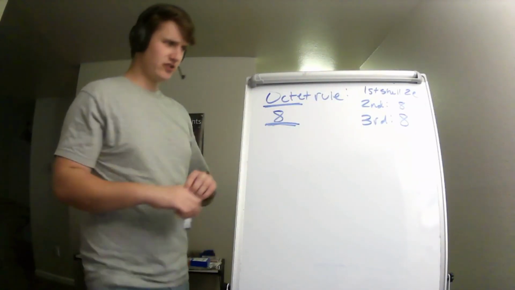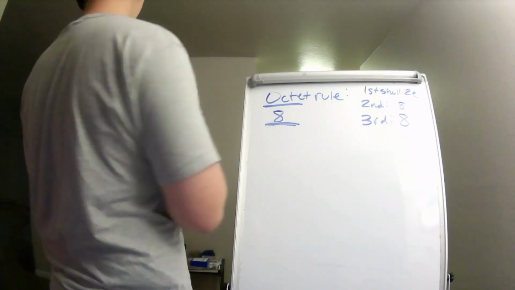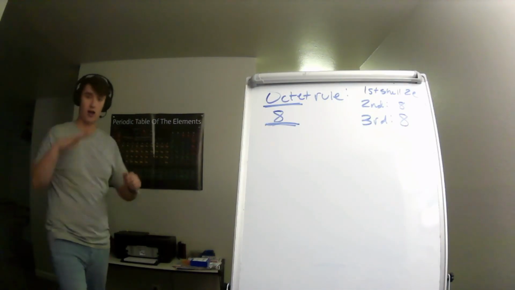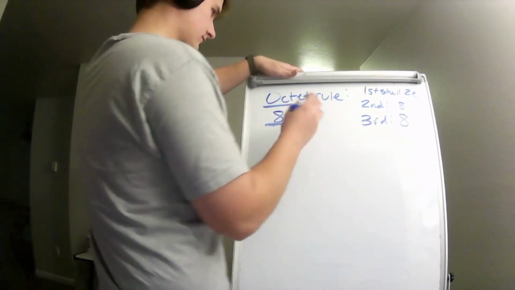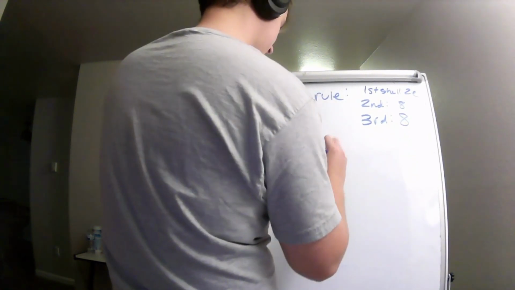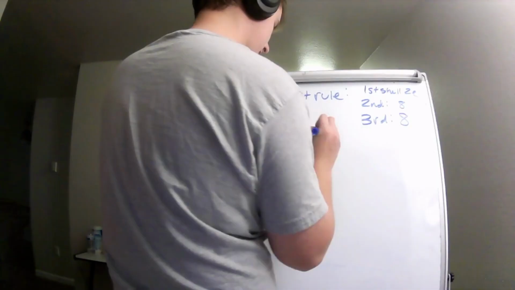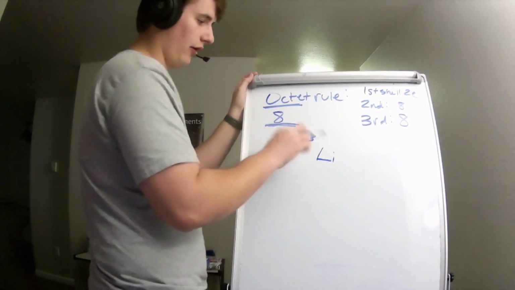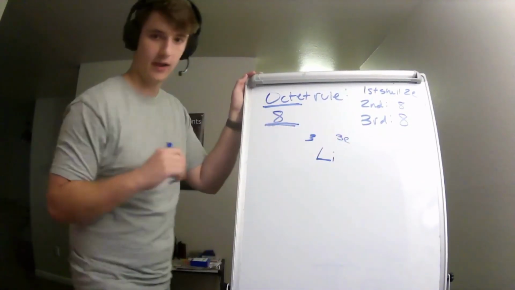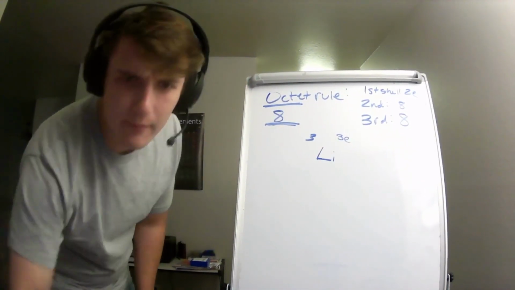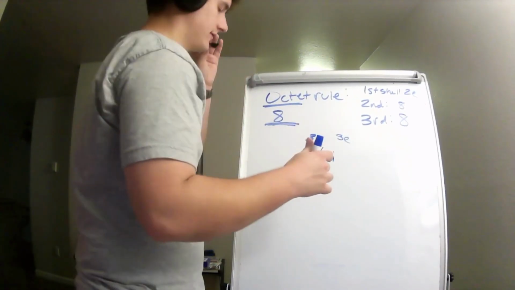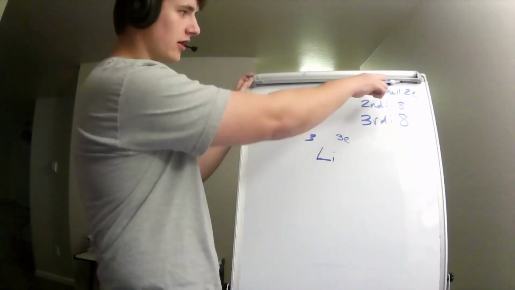Okay? So, for example, let's take an element. Let's start working with it, because I know this is very confusing. This is a lot. Let's actually start doing examples so we can understand what's going on. So, let's take an easy one. Lithium. Lithium has an atomic number of 3. So it has 3 protons. And we're also going to assume, like I said earlier, that it has 3 electrons. Sorry, my mic died for some reason. So lithium has 3 protons. We're going to assume, like I said earlier, it has 3 electrons. Now, lithium, we're just going to go one by one, right?